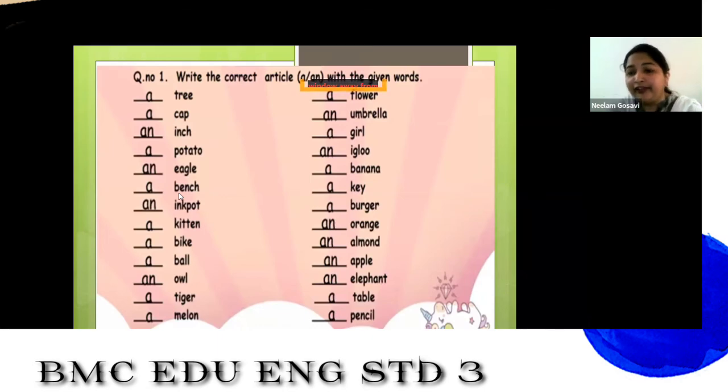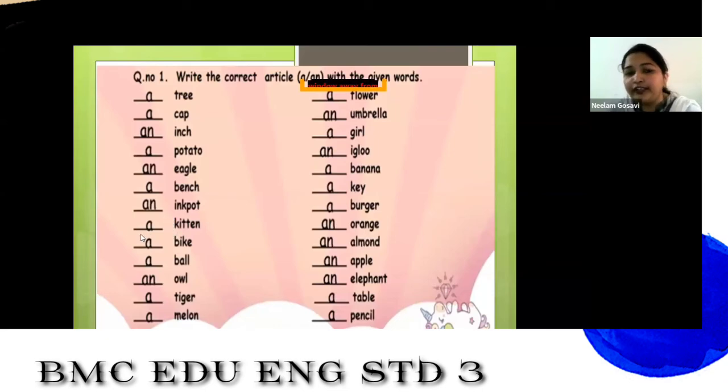Now, a beach. Why are we writing a beach here? Because B is a consonant, not a vowel. So a beach. An inkpot. Why are we calling it an inkpot? Because I is a vowel, not a consonant. A kitten.